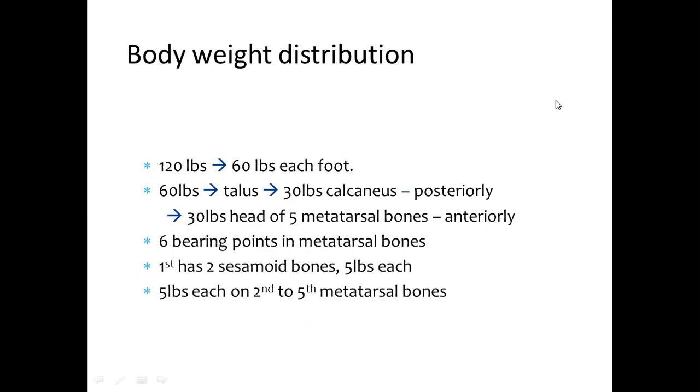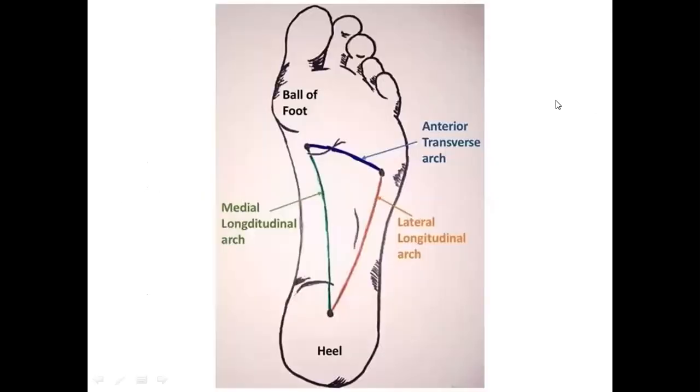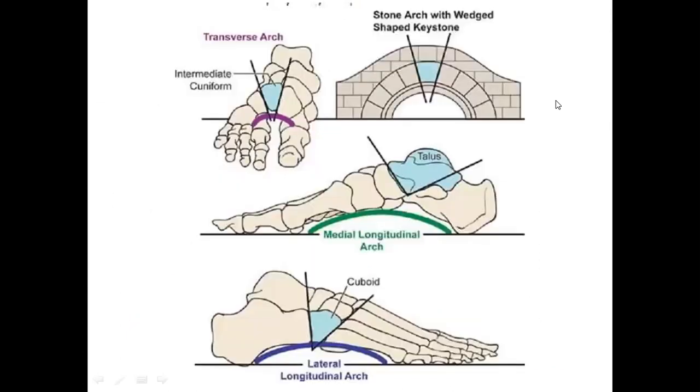Body weight distribution is in the form of 120 lbs, 60 lbs on each foot. Of that, 60 lbs is on the talus, 30 lbs on the calcaneus posteriorly, and 30 lbs on the heads of the metatarsal bones anteriorly. There are 6 bearing points in the metatarsal bones: the first has 2 sesamoid bones, 5 lbs each, and there is 5 lbs pressure each on the second to fifth metatarsal bones.